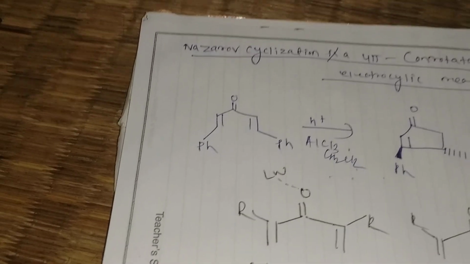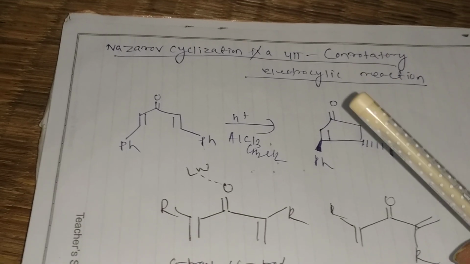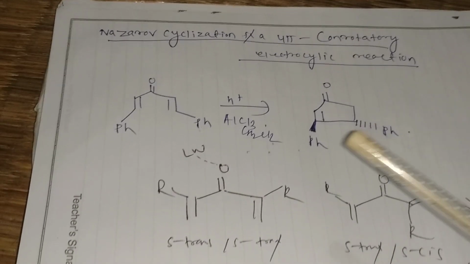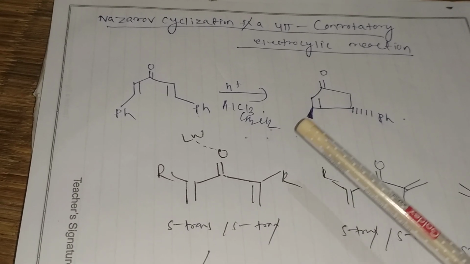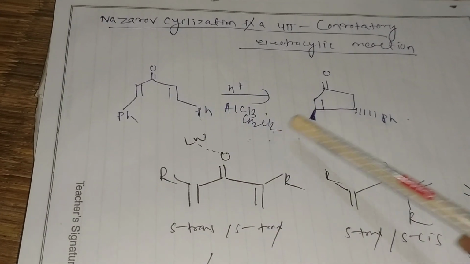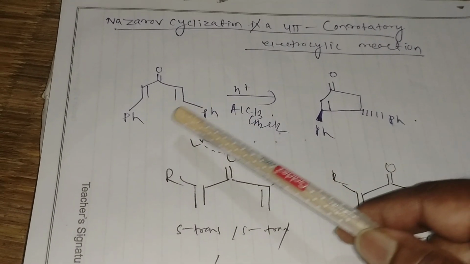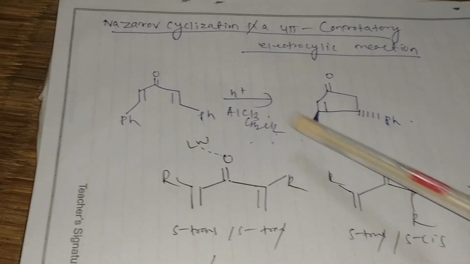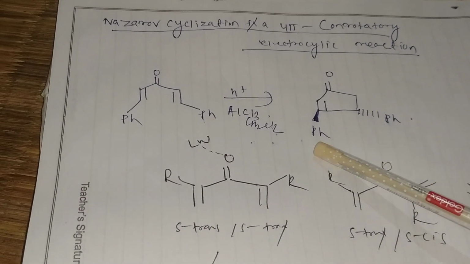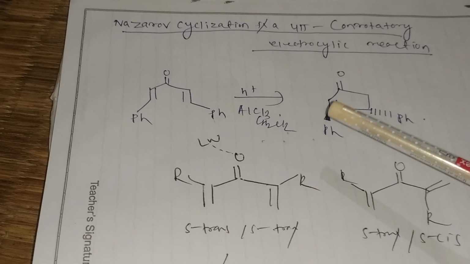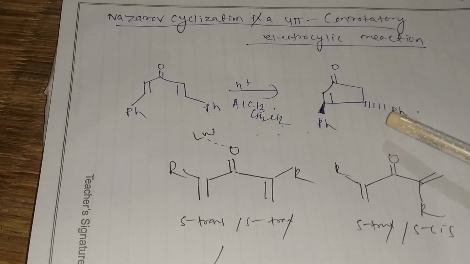So generally, Nazarov cyclization is a 4-pi conrotatory electrocyclization reaction. So here the same thing will happen. That means the conrotatory ring closing will take place. If the conrotatory ring closing takes place, the stereochemistry is just like that. One phenyl group is on the upper side and another phenyl group is on the lower side. It is a very important thing.